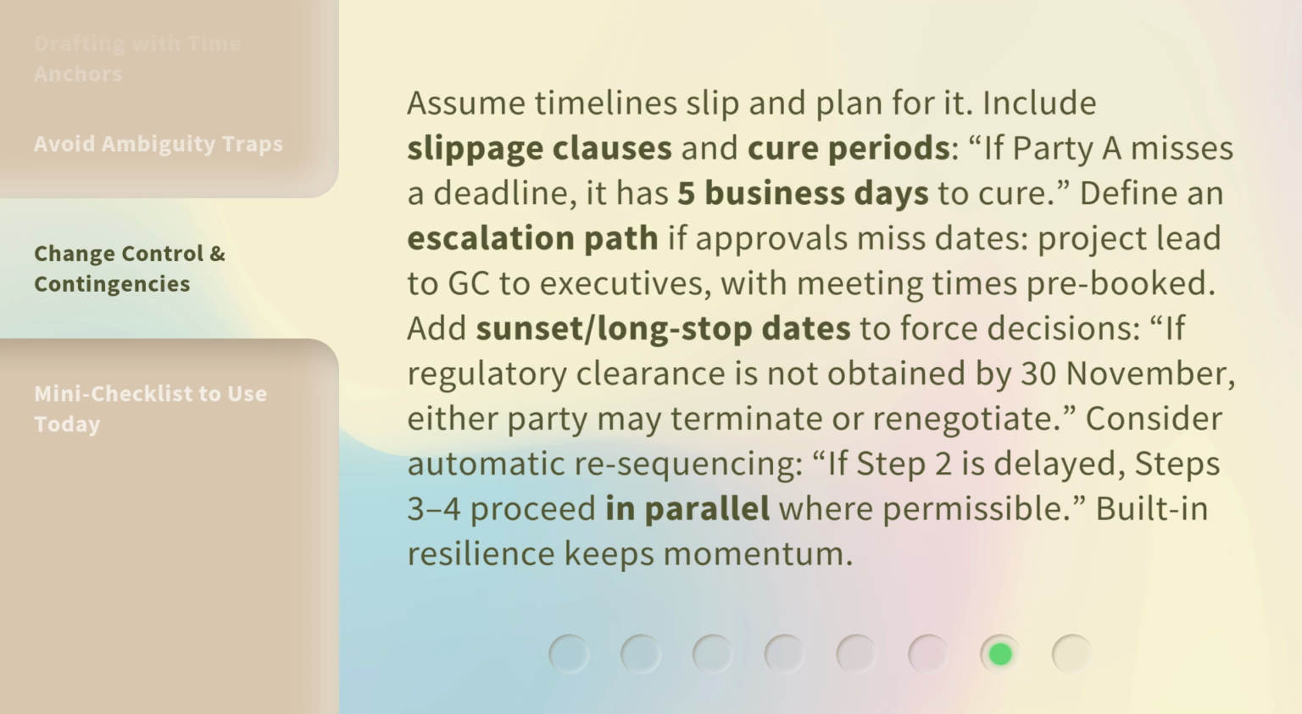Add sunset or long stop dates to force decisions. If regulatory clearance is not obtained by the 30th of November, either party may terminate or renegotiate. Consider automatic resequencing. If Step 2 is delayed, Steps 3 to 4 proceed in parallel where permissible. Built-in resilience keeps momentum.